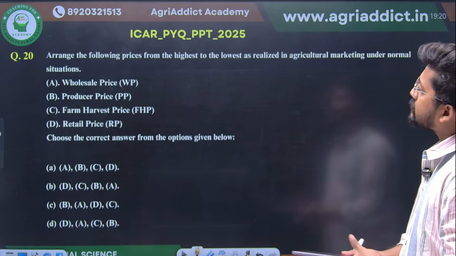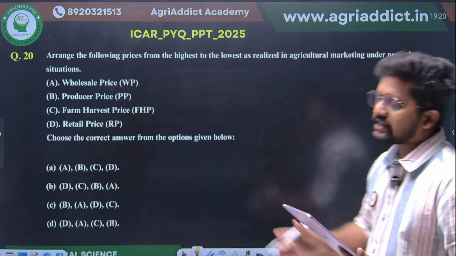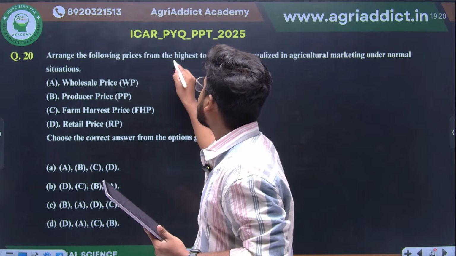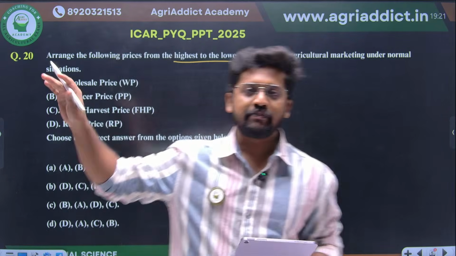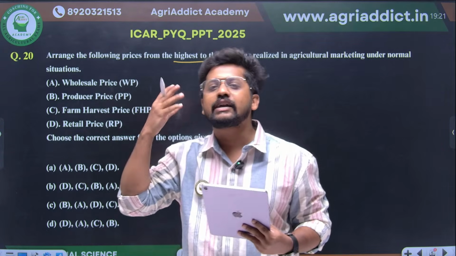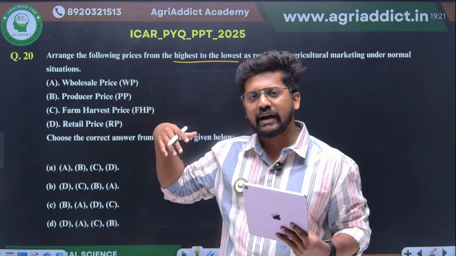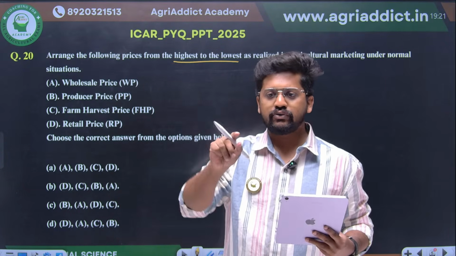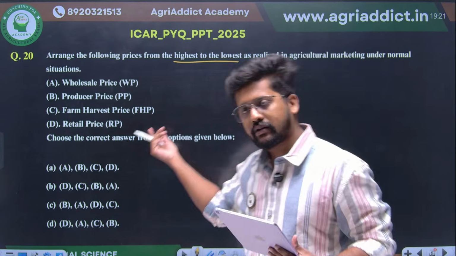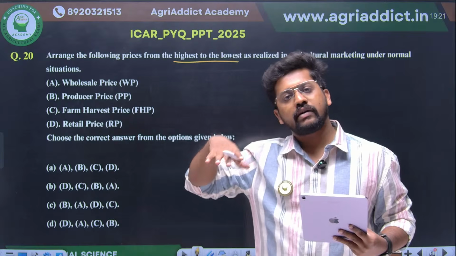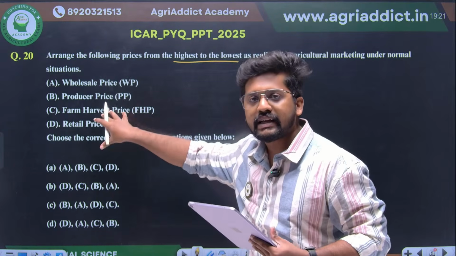Let's proceed. Arrange the following prices from the highest to the lowest. So here it is in the descending order, right? So these key terms you have to read once again, okay? If I was writing this examination, I would have skipped all these things because it requires a little more time to think properly, right? So you can just leave the question and come back, or you can mark it for review. You would have seen such options in the panel, right? So mark for review, go further, then come back. That is the major thing, because you have to think about each and every price, right?